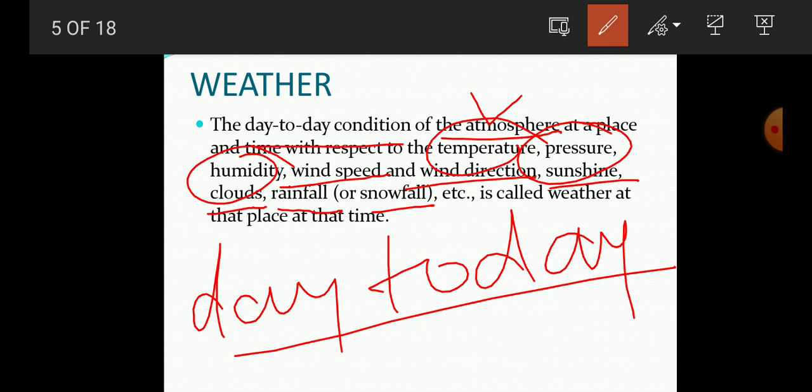And then the atmospheric pressure also defines the day. Then we have wind speed. When the wind speed is very high, you will say that it is a stormy day. When the wind speed is very low and the sun rays are falling on you, then in that condition you will feel very hot. So this is the definition of weather. It tells you the day to day condition.